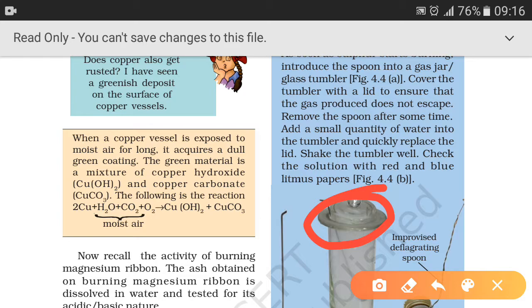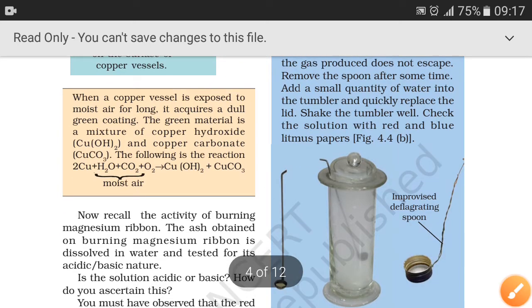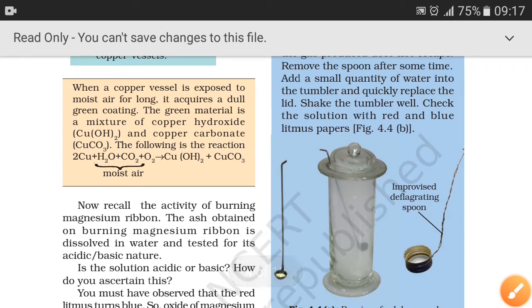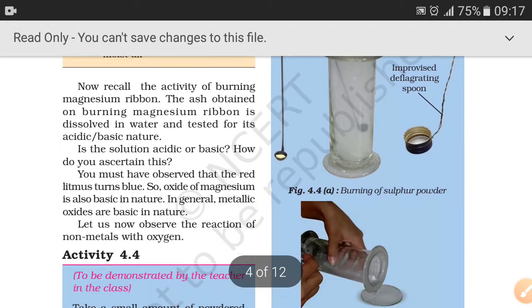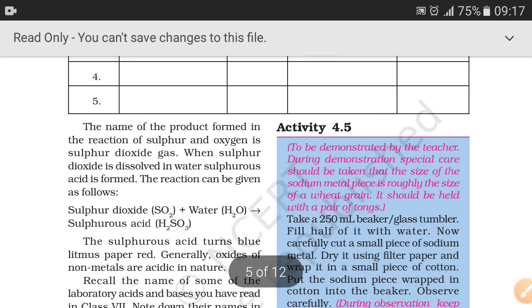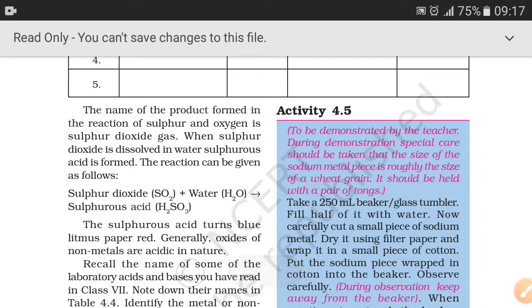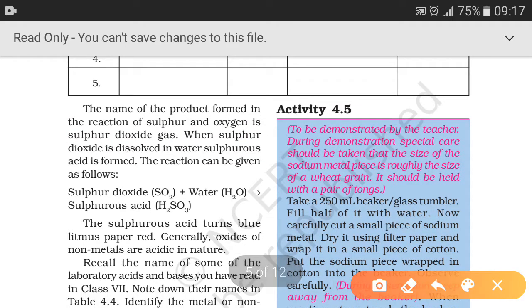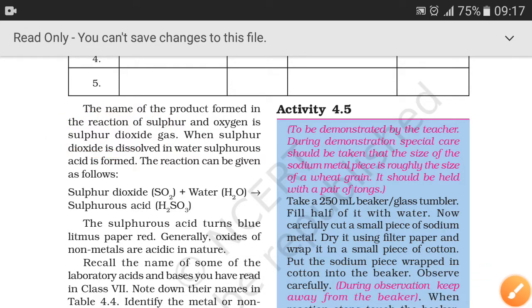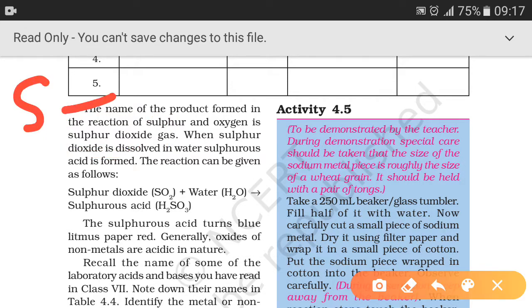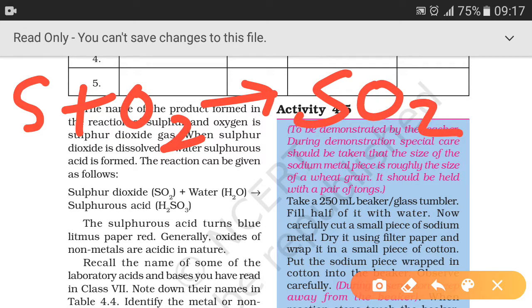Now remove the spoon after some time and add a small quantity of water into the tumbler, quickly replace the lid and shake the tumbler well, and check the solution with red and blue litmus papers. Then what you will observe, beta, is that the product formed when sulfur reacts with oxygen is sulfur dioxide gas. When sulfur reacts with oxygen, it forms sulfur dioxide gas.